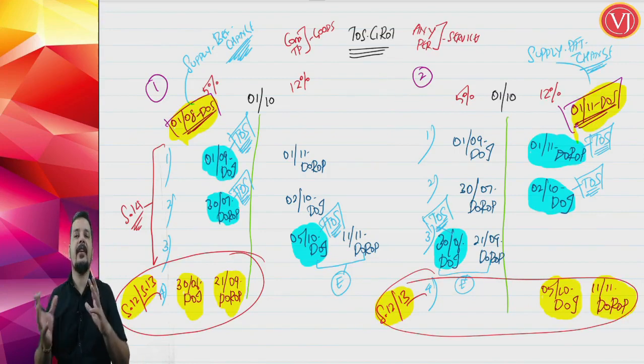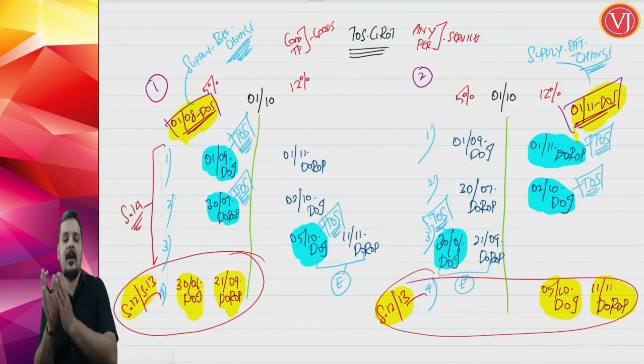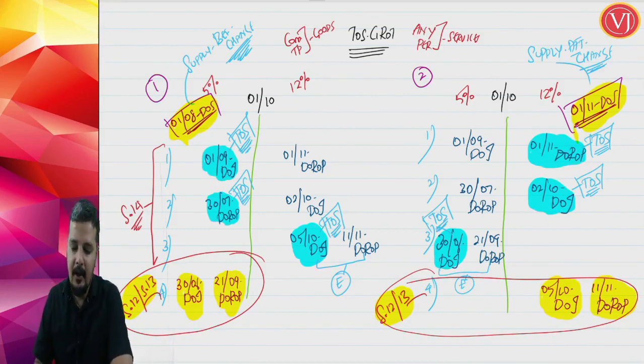For change in rate of tax, at least one of the events should be before change and another event should be after change, or the events are scattered, with a few before change and a few after change. Only then will section 14 be applicable. Friends, that is how you have to find out.